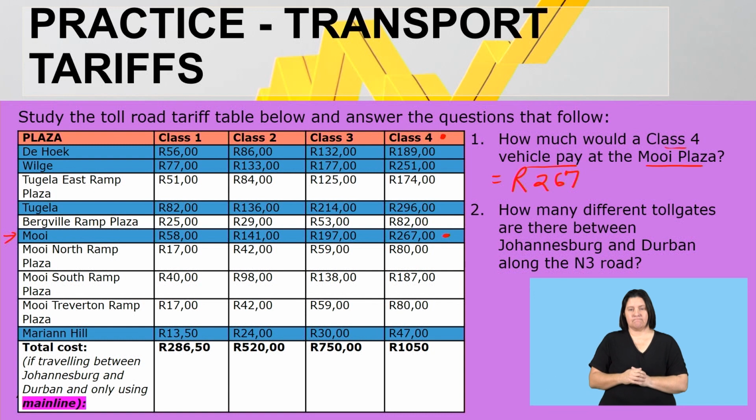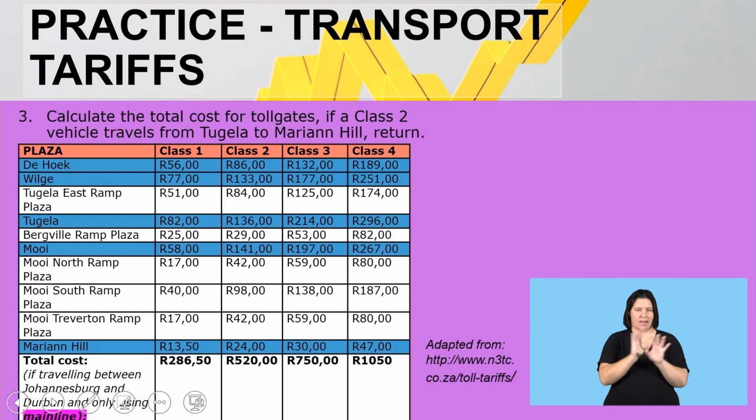All right. Then question number 2. How many different toll gates are there between Johannesburg and Durban along the N3 road? So here, plain and simple, we're going to quickly just count. So it's 1, 2, 3, 4, 5, 6, 7, 8, 9, 10. So therefore, our answer here will be 10 different toll gates. Okay, so I guess that is quite clear.